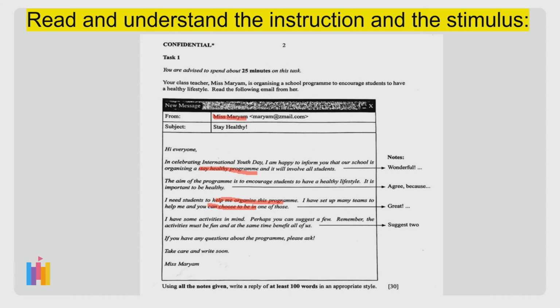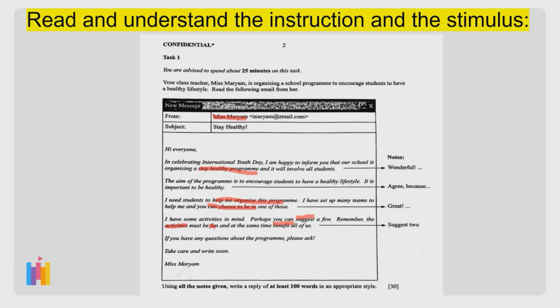So you need to highlight suggest activities. Okay, so what kind of activities? Activities which are fun and also beneficial. So the word benefit. Okay, so this is how you should do before you write.